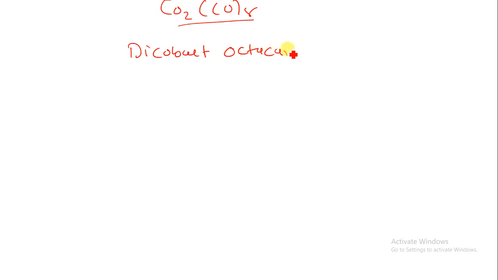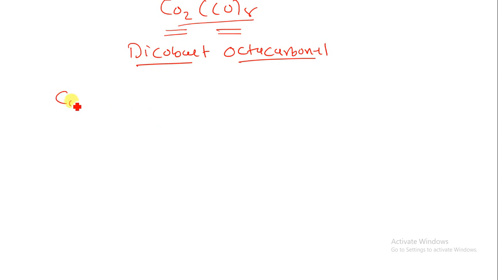Now in today's lecture we will be studying the next structure, that is Co2(CO)8. This Co2(CO)8 is known as dicobalt octacarbonyl. Let us write down dicobalt octacarbonyl. So that is the nomenclature of this Co2(CO)8. You just have to remember that this is cobalt and this is the carbonyl.